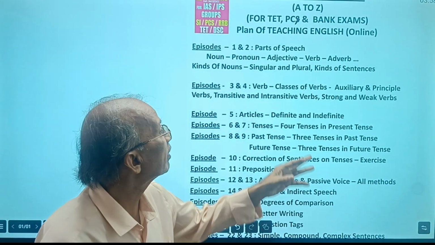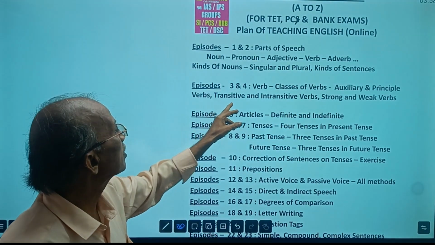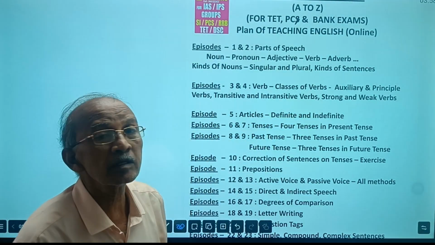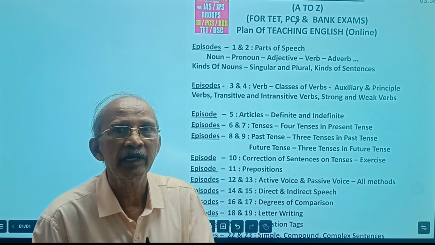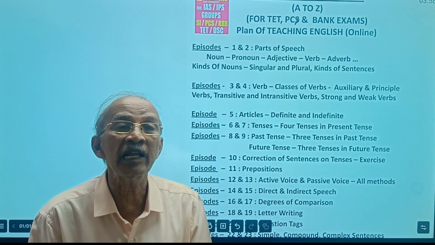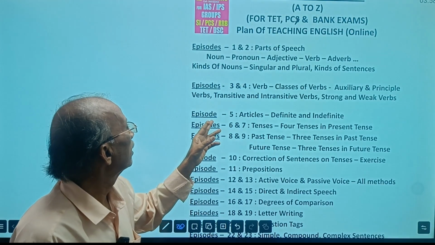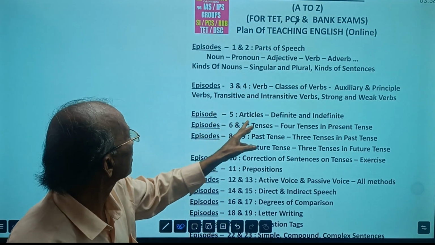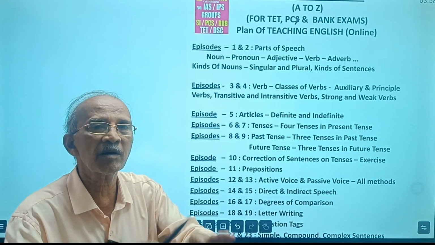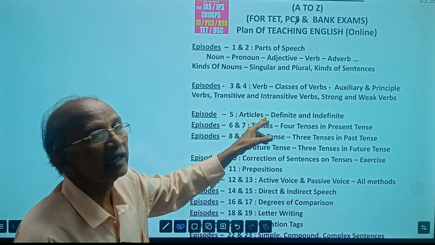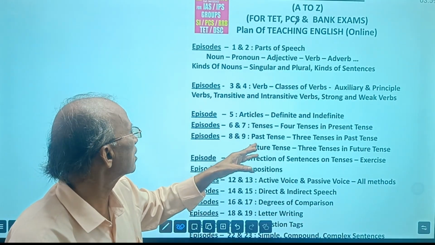Now, episodes 3 and 4: verb. That is a very, very important one. Verb, classes of verbs, auxiliary and principal verbs, transitive and intransitive verbs, strong and weak verbs. If you know more about the verb, you can easily learn other grammar topics. Yesterday also I told you. These are the basic fundamentals. And then episode 5: articles. Articles is a separate topic. We need some basics for articles also. That also we discussed yesterday.